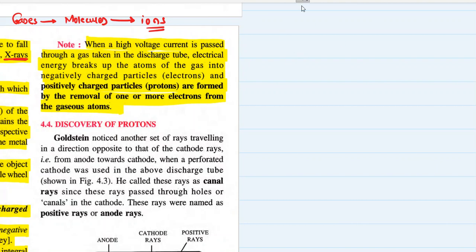Suppose this is our atom; by the passage of electricity, we have removed one electron. Simultaneously, this atom will now be left with a positively charged particle, which is a proton.